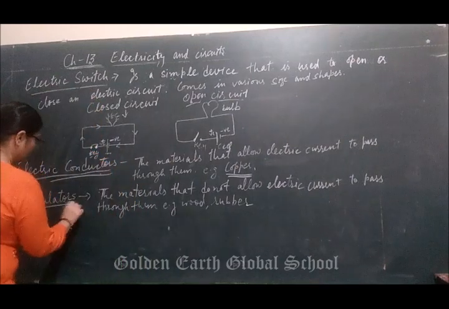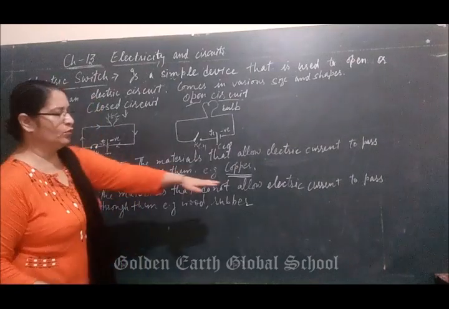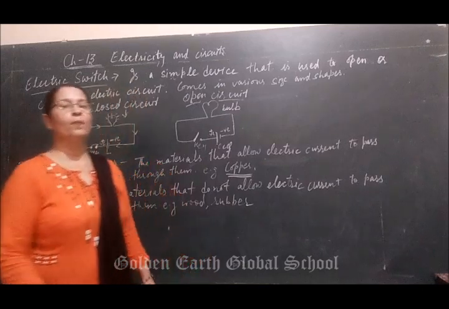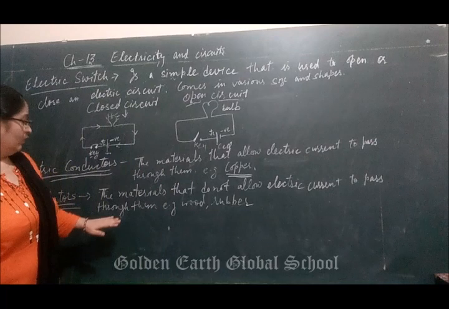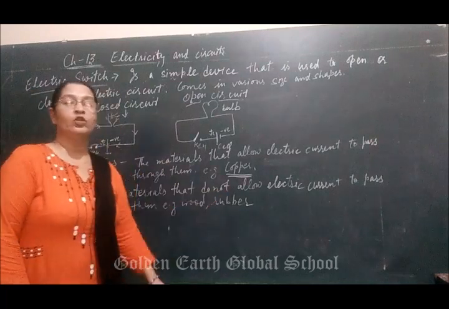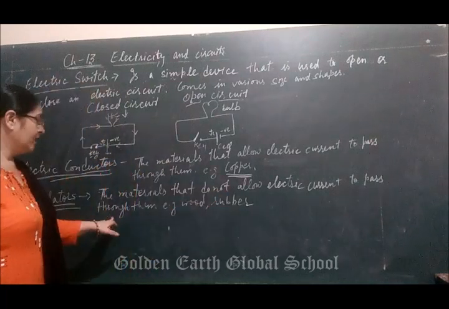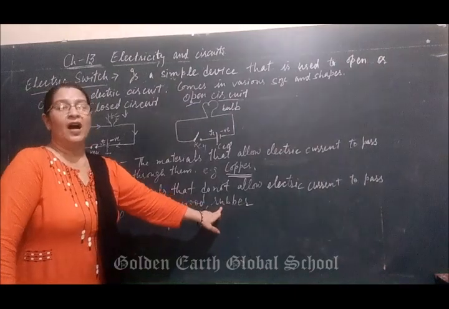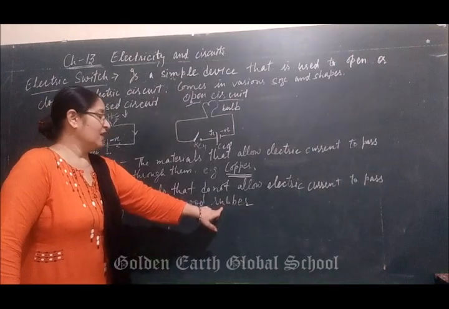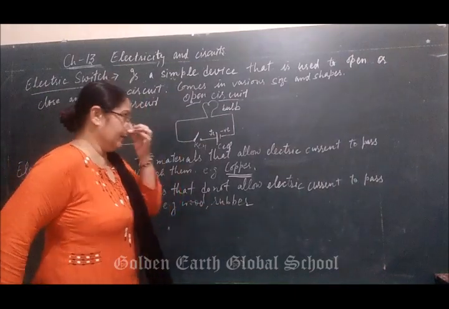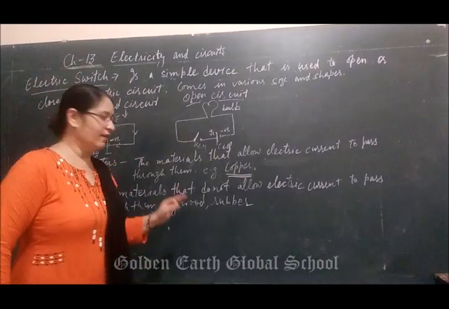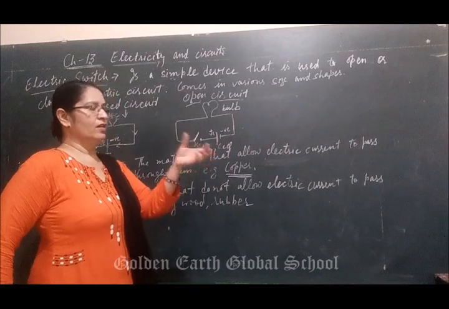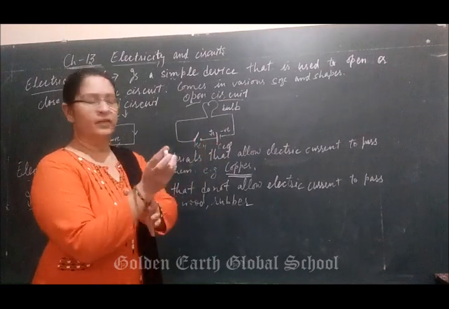And next is insulator. The materials that do not allow electric current to pass through them are called insulators. For example, wood and rubber are insulators. You have seen that when an electrician works on a fault in electric current, they wear rubber gloves.